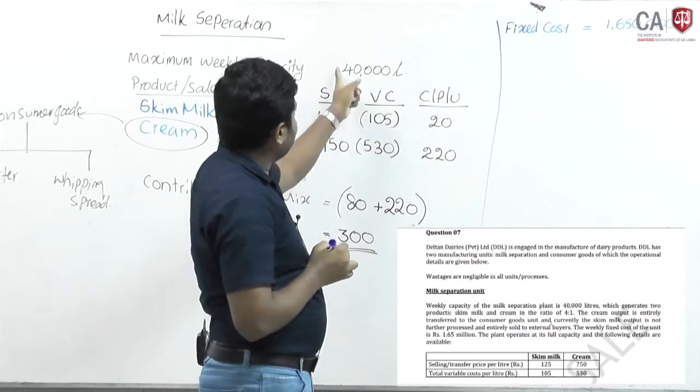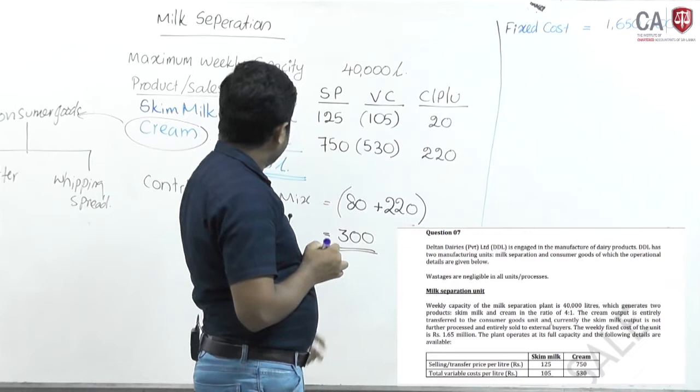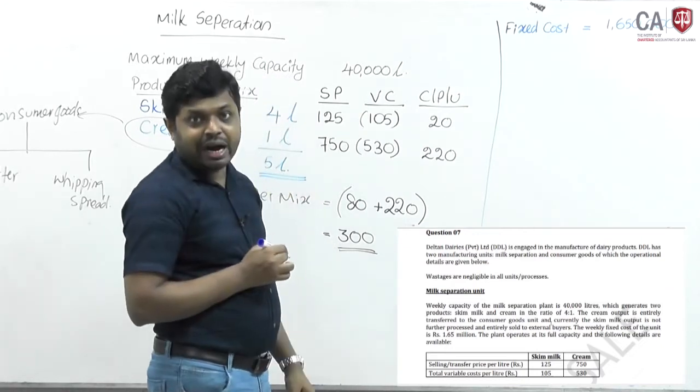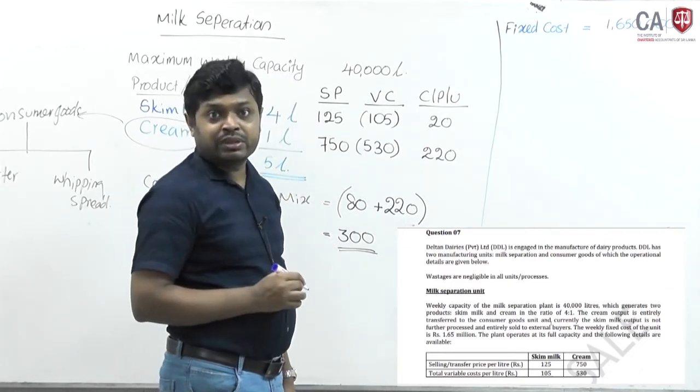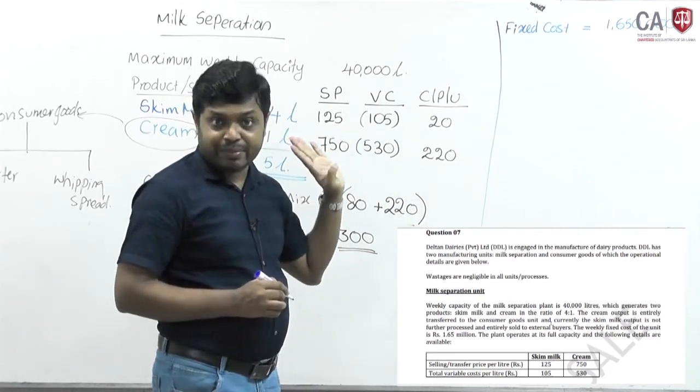Now, if our total output is 40,000 liters, each mix contains 5 liters, how many mixes can be produced? 40,000 divided by 5, 8,000 mixes can be produced.